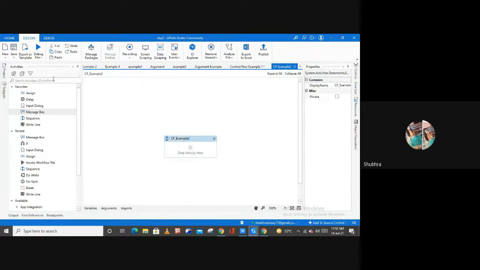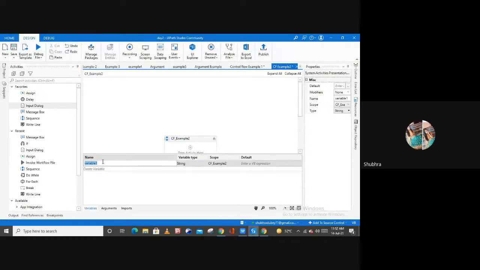So inside of this sequence, we have to print a number, right, with the increment of 5. For this, I can simply skip the input dialog box activity. I'm just going to create a variable here, and let me type number.